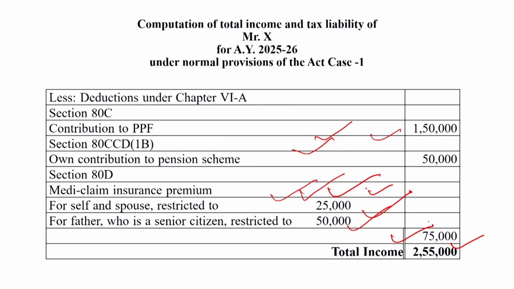Under the normal tax provisions, on the basis of both types of calculation, we are able to say that under the normal provisions or old tax regime, the assessee will be benefited, because in this case the tax liability is less than under the new tax regime. So on the basis of this computation, I suggest the assessee should opt for the old tax regime or normal tax regime, because tax liability will be reduced.